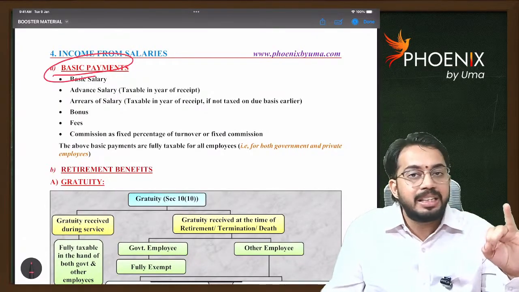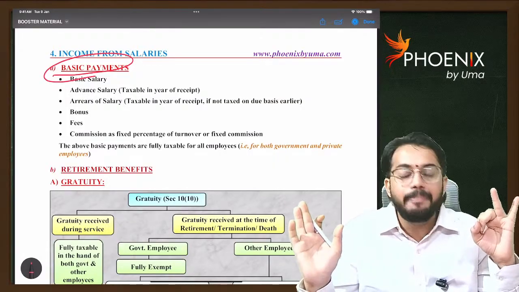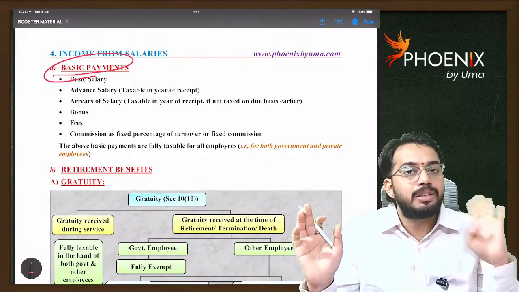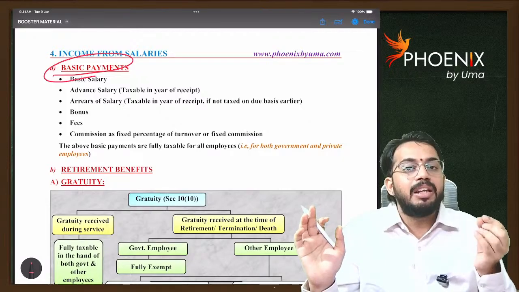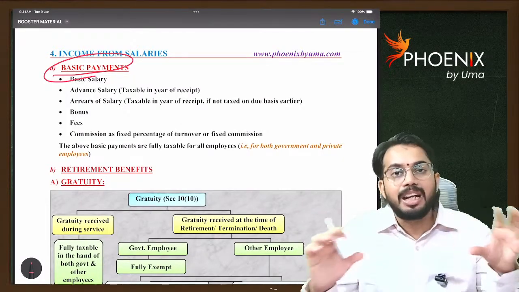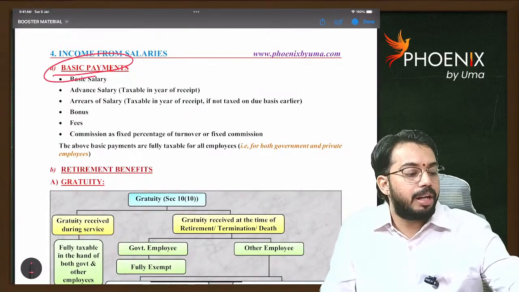If any advance is received, advance is taxable on receipt basis. Next, if any fees is given or bonus is given, that is also fully taxable. If any commission is paid, whether that commission is as a percentage of turnover or fixed commission, commission is also fully taxable to the employee. Are you able to understand?